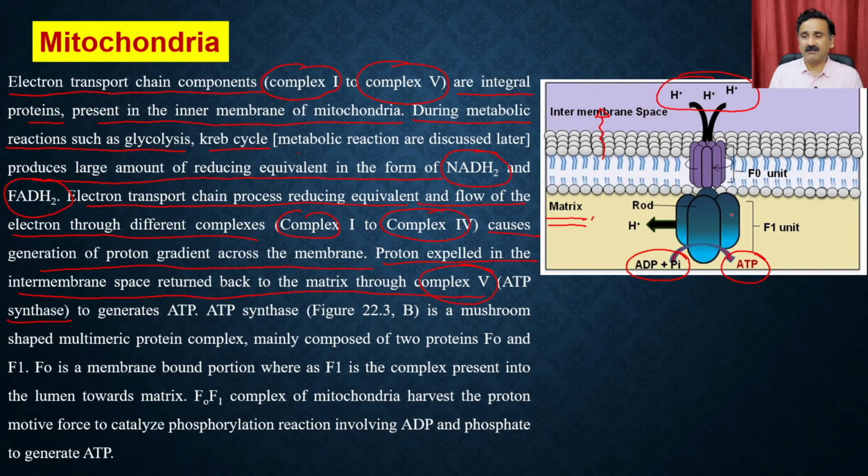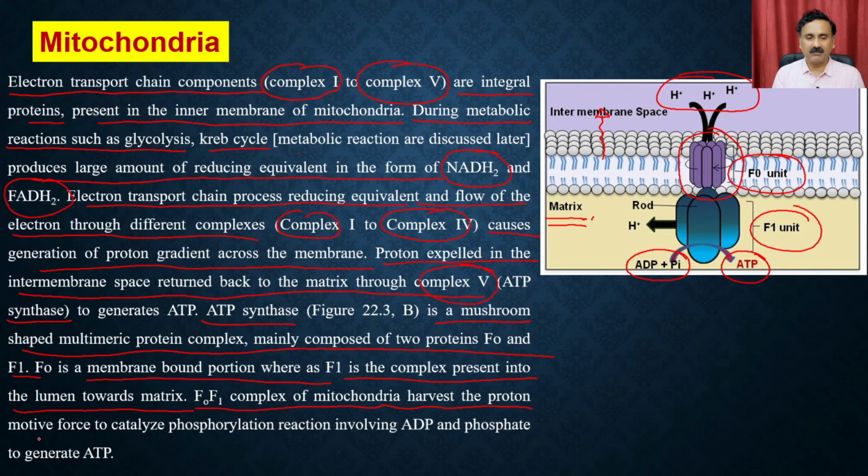That is because ATP synthase is a very big complex. It has the F1 unit as well as the FO unit. ATP synthase is a mushroom-shaped multimeric protein complex mainly composed of two parts, FO and F1. FO is the membrane-bound portion, so this is the FO, and F1 is the complex present towards the matrix. The FO-F1 complex of mitochondria harvests the proton motive force to catalyze the phosphorylation reaction responsible for generating ATP.